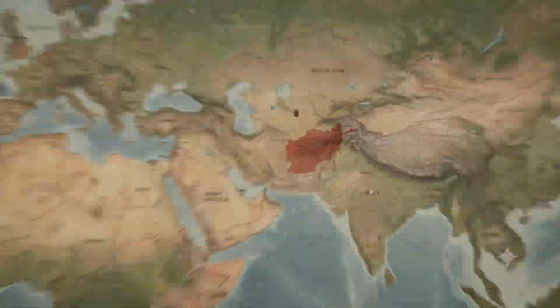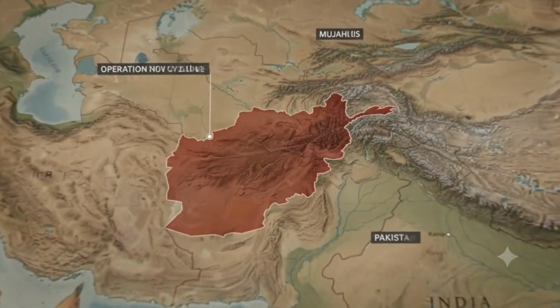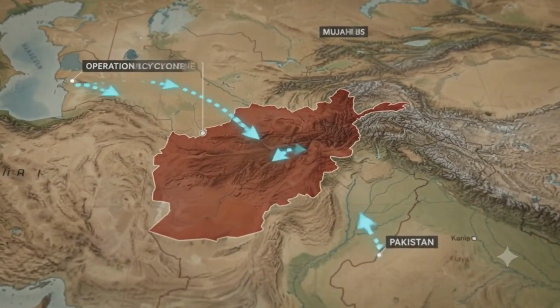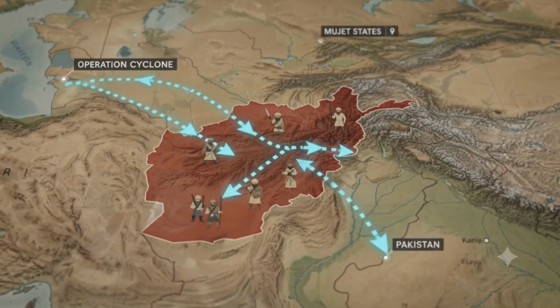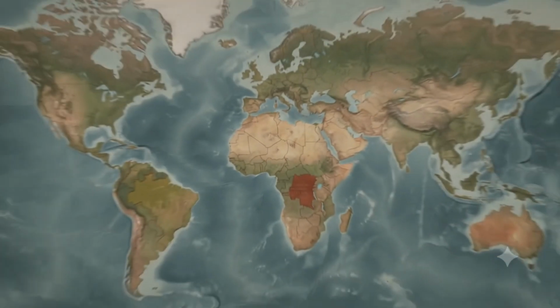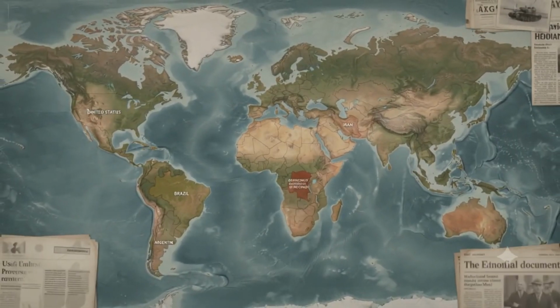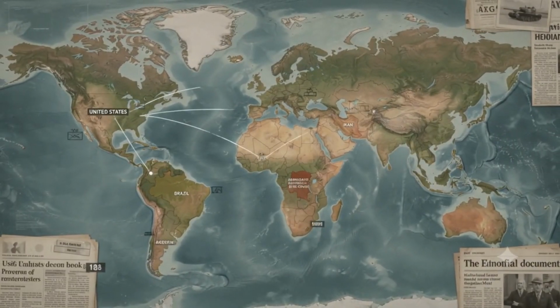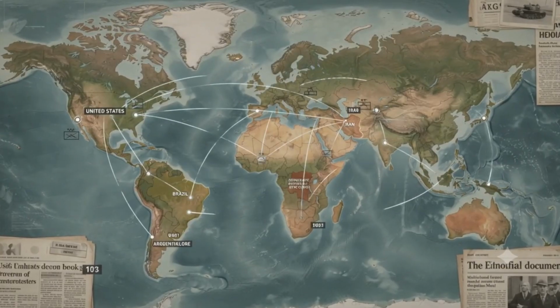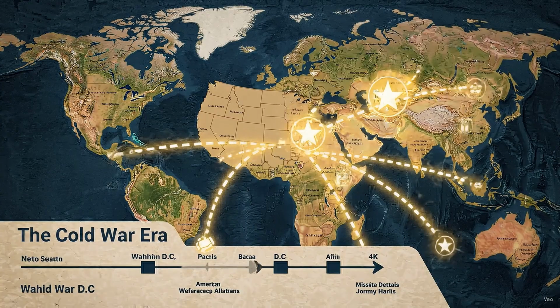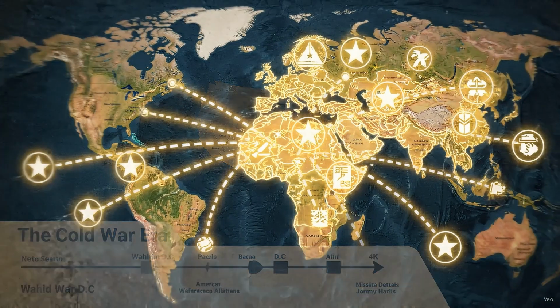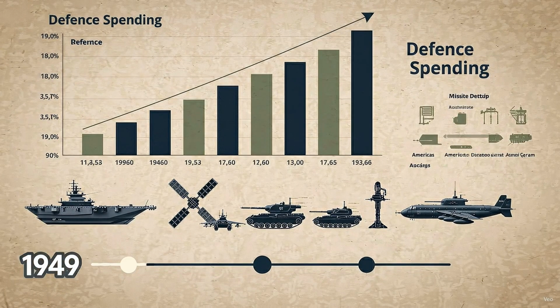For example, during Operation Cyclone, the U.S. funded Mujahideen fighters in Afghanistan to counter Soviet influence, which inadvertently sowed the seeds for future instability in the region. Similar covert operations and interventions occurred in countries like Brazil, Chile, Argentina, Iran, and the Congo. Because of this deep involvement in global politics, many nations became dependent on Washington, making America incredibly powerful.